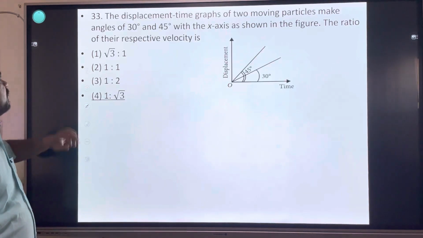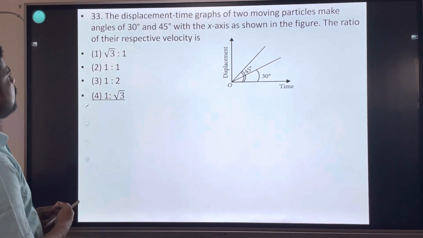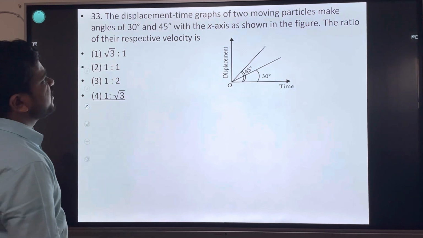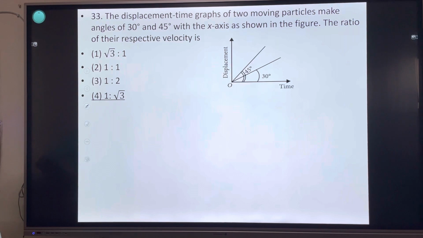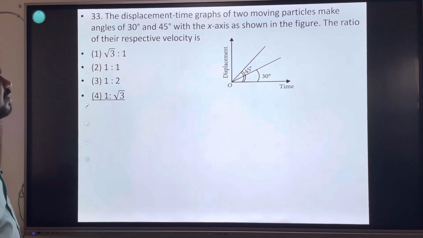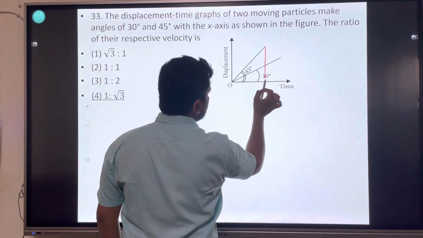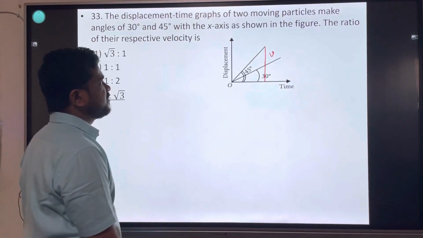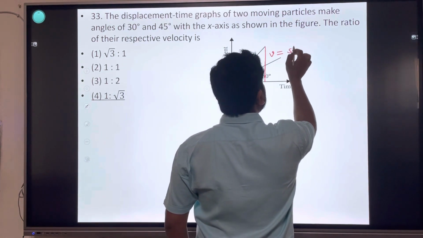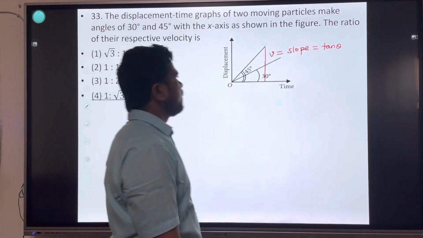Okay. Next one is displacement time graph. Two moving particles make an angle of 30 degree and 45 degree with x-axis as shown in figure. The ratio of their respective velocities is. Displacement time graph shows velocity. Velocity equal to displacement upon time. Velocity is equal to slope of graph. Slope is equal to tan theta.